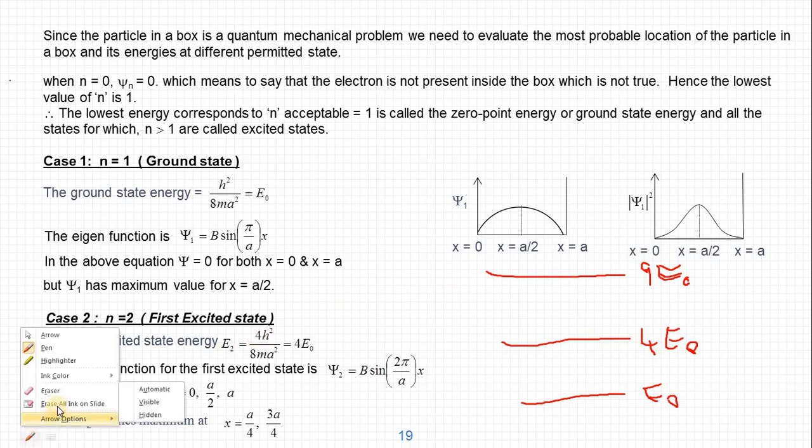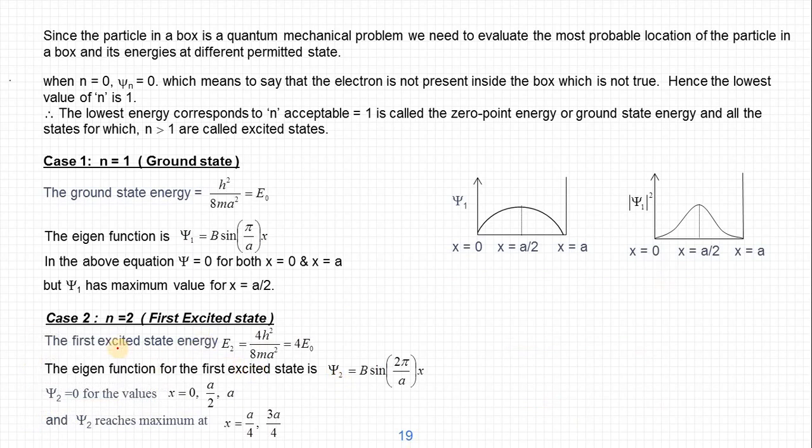Okay, now let us see the second case, n equal to 2, the first excited state. We got E2 as 4 times E0, and the eigenfunction for the first excited state is psi2 equal to b sine 2 pi by a x, because n equal to 2. For this case, we can see that psi2 becomes 0, of course, at the boundaries, that is at x equal to 0.